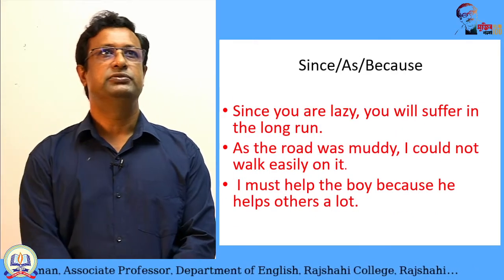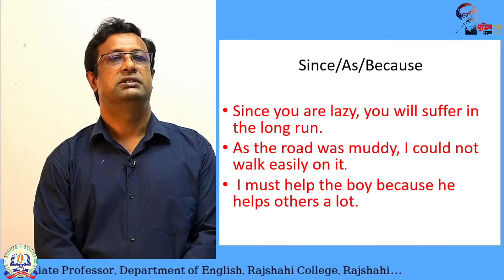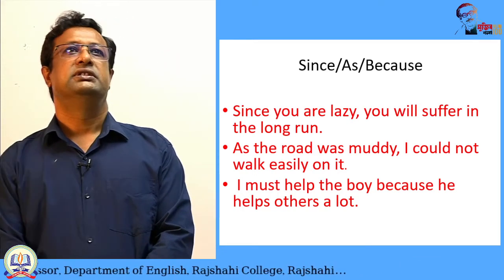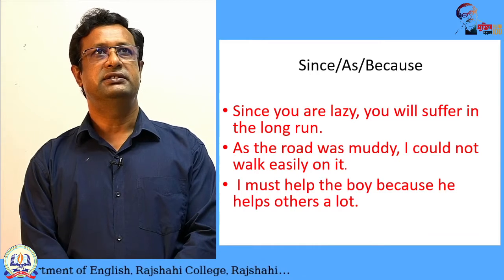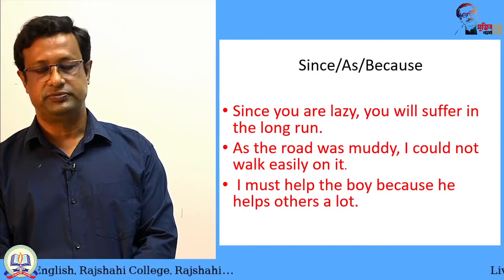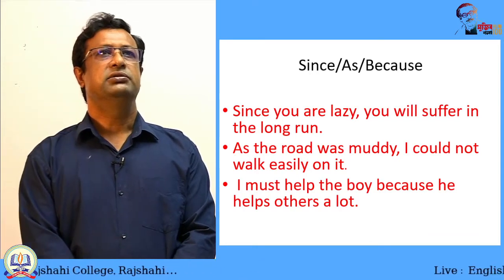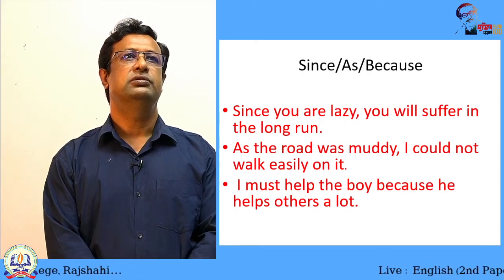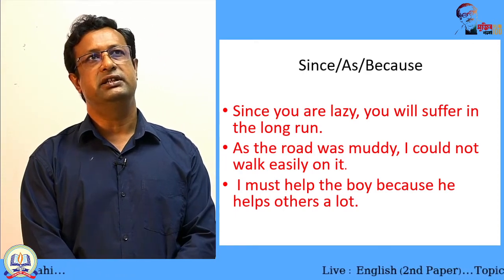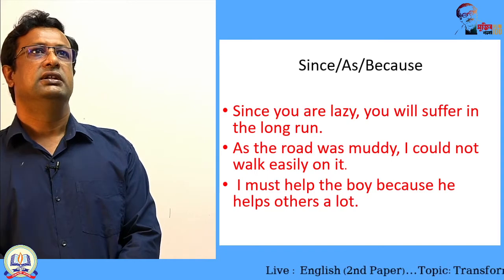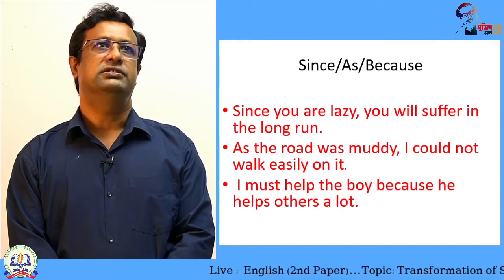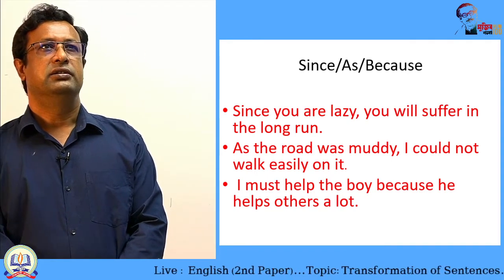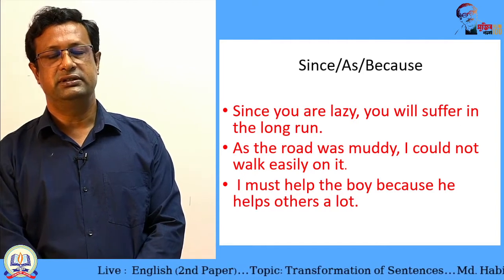But today we will work with some conjunctions, and it starts with since, as, because. These are used usually when we want to express any cause and effect in a sentence. There is a cause with since or as or because, and we change them.